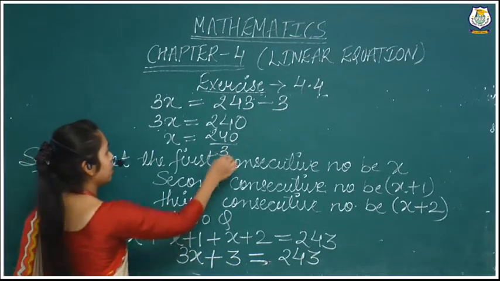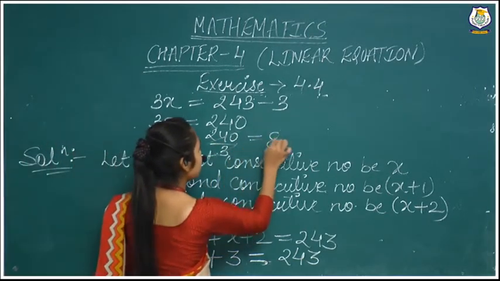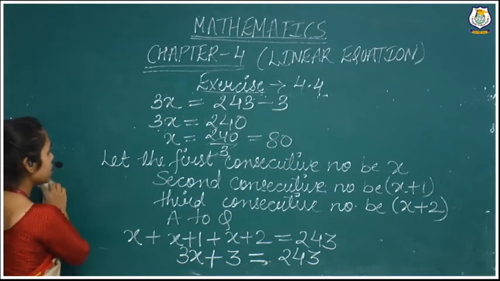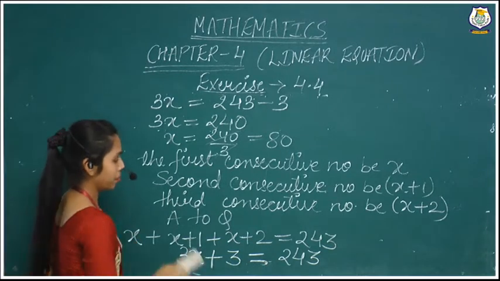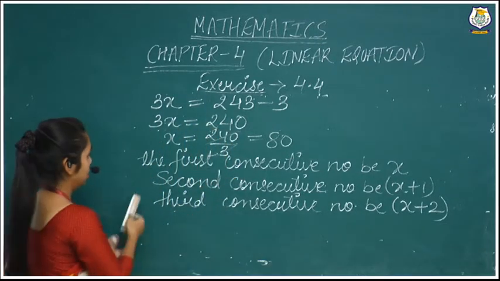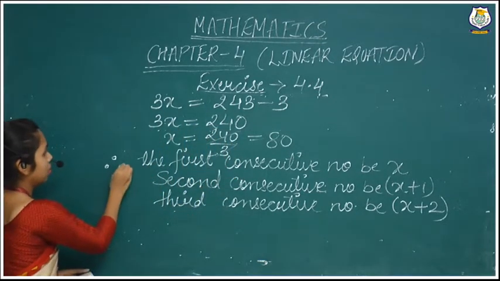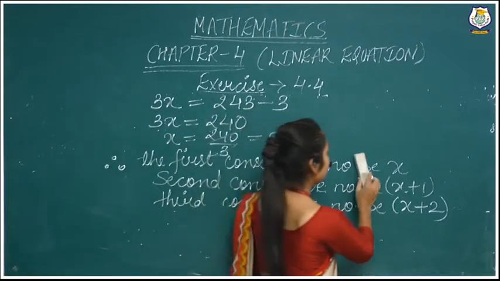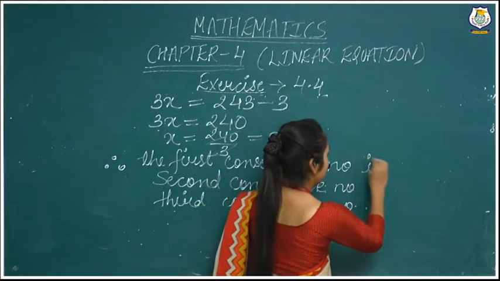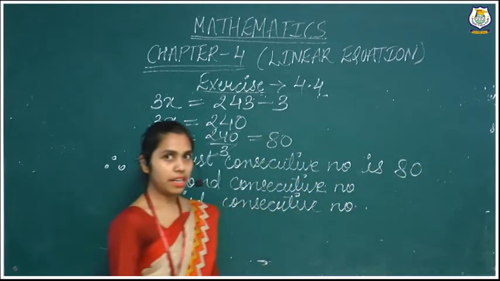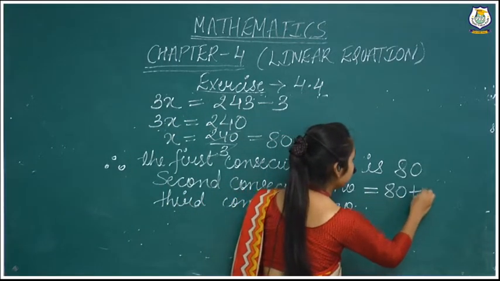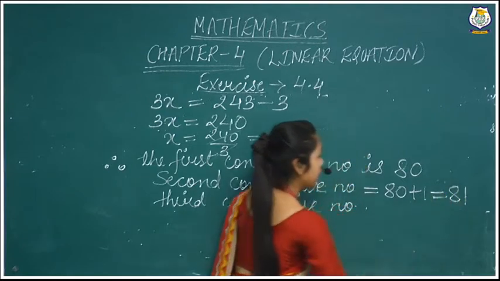Now we cut it by the table of 3. It's 80, right? It means our first consecutive number is 80, and if we find our second consecutive number, 80 plus 1, that is 81.